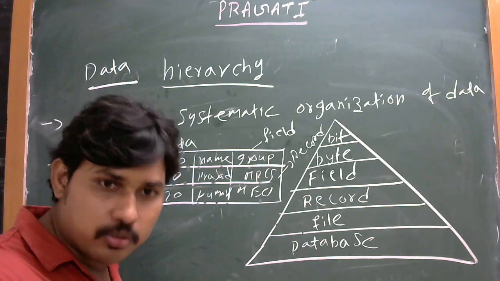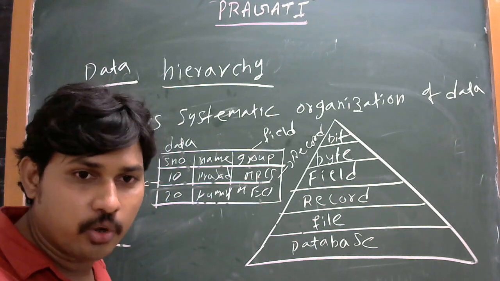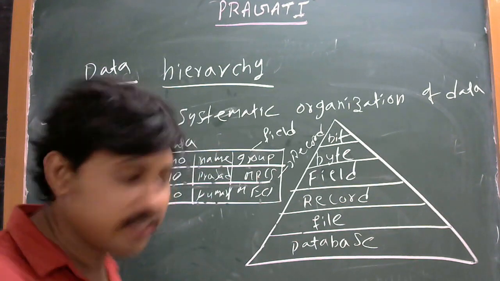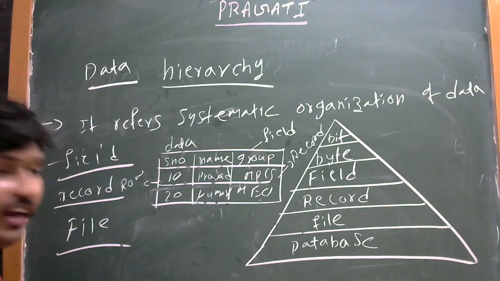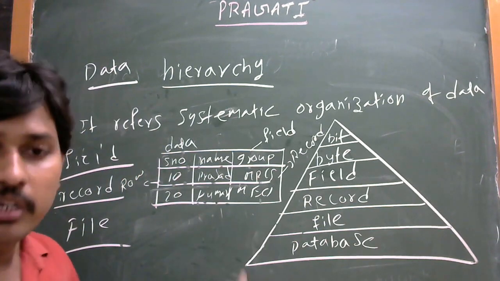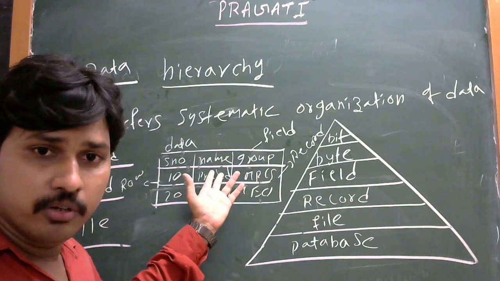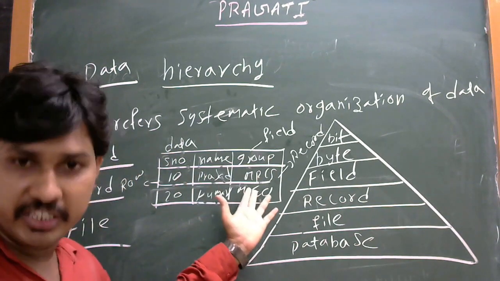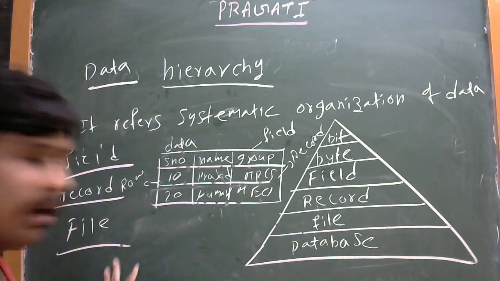In the database concept, we are using only a record, not a row. In MS Word, we are using a row. In the database concept, it is a record. The multiple information comes in a file, which is a collection of information. See, this is one of the tables. The table gives information, like the serial number, the student name, and which group it is. So this is the information. This information comes under a file.